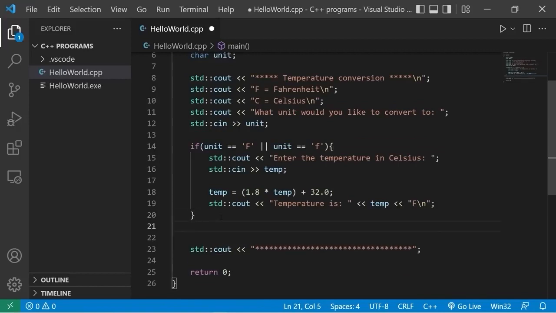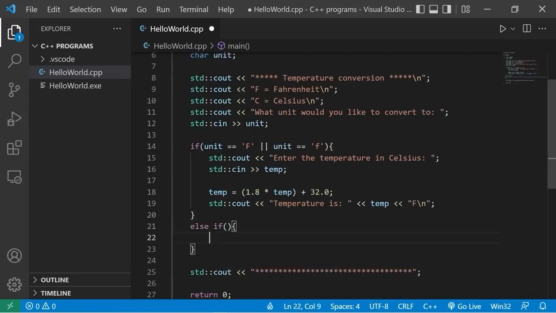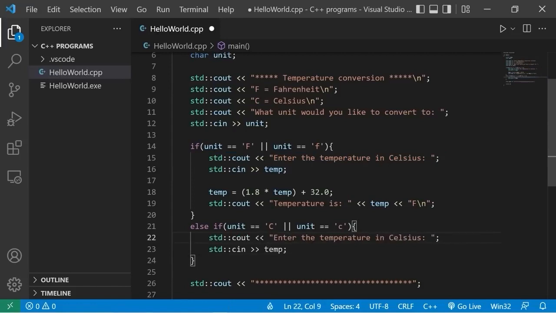If the user would like to convert to Celsius, I'll add an else if statement. Else if unit is equal to the character capital C, or unit is equal to the character lowercase c. We can copy these two lines of code and reuse them. We'll just repurpose them. Enter the temperature in Fahrenheit. Here's the formula to convert from Fahrenheit to Celsius. Temp equals our current temperature minus 32 divided by 1.8.